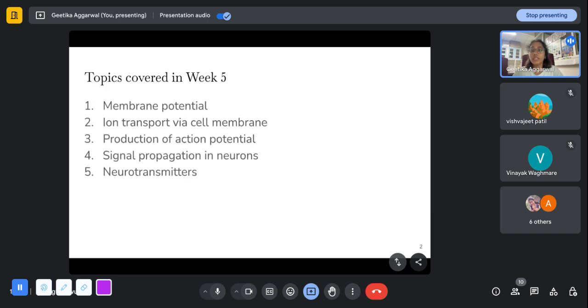Okay. So in this week, the topics that were covered more or less included membrane potential and how the membrane potential gets established, what are the causes for this membrane potential, how ion transport happens across the cell membrane, what is an action potential and how does it get produced, how does signal propagation happen in neurons and what are neurotransmitters and how are they related to action potentials, right?